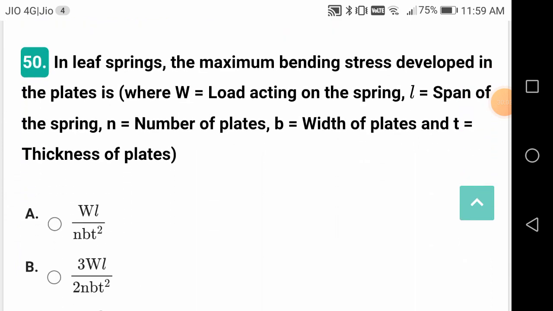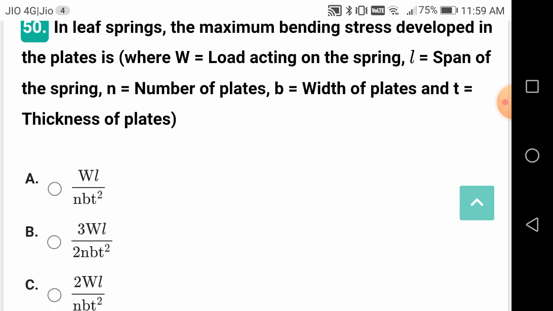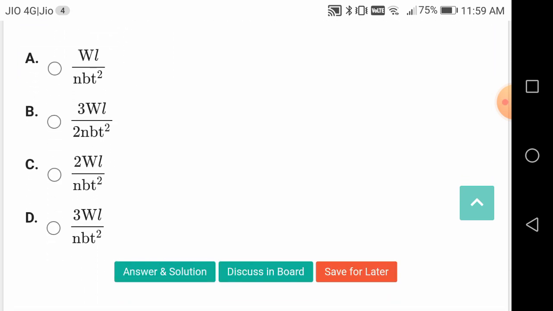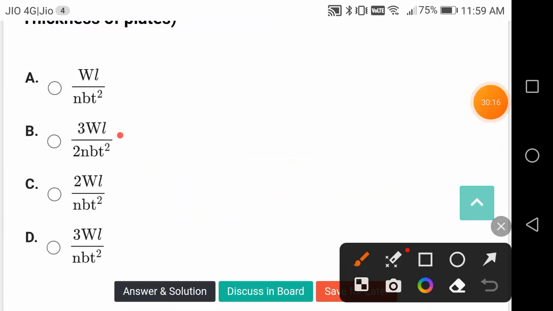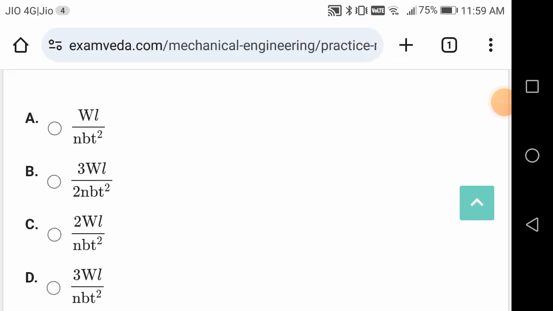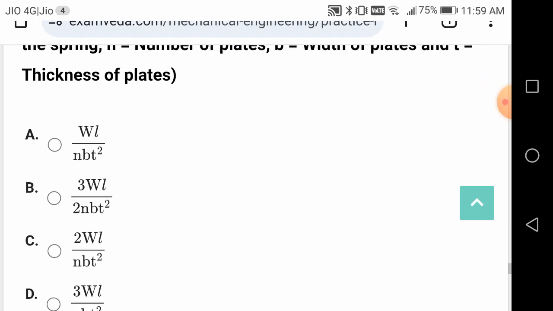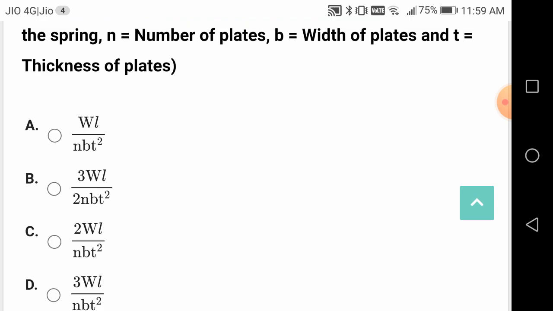In leaf springs, the maximum bending stress developed in the plates, where W is the load acting on the spring, L is the span of the spring, n is the number of plates, b is the width of plates and t is the thickness of the plates, is equal to 3 by 2 WL by n b t square. This is a good question, friends. Remember this formula. n is the total number of leaves, including the master leaf and small leaves.